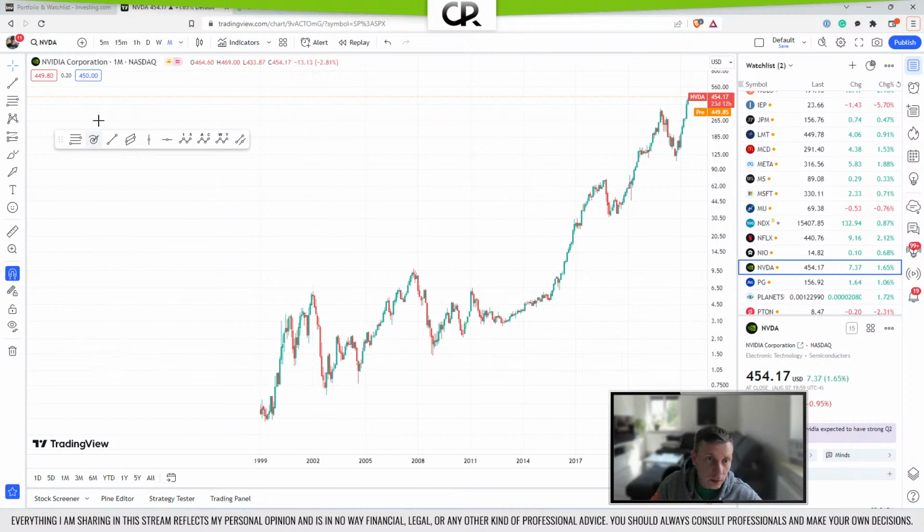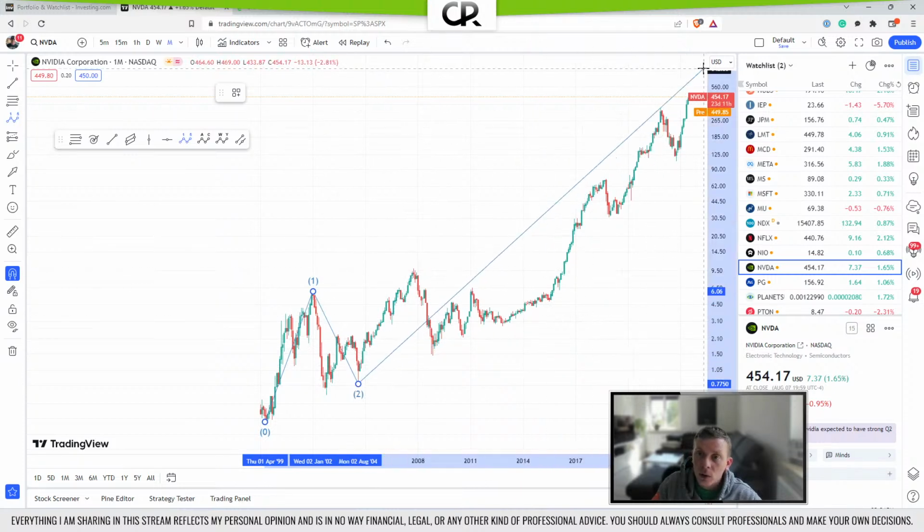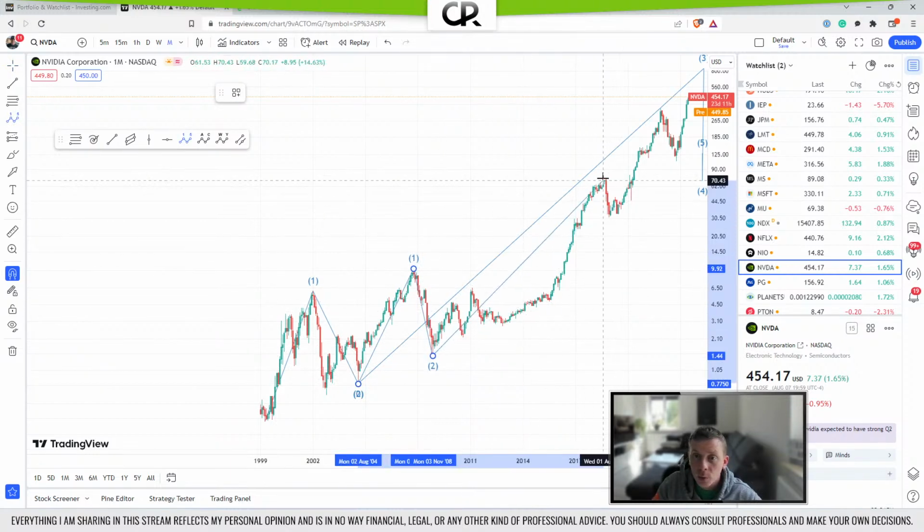Or if this is the, so let's draw it real quick. If this here is 1, 2 till here, then that would be 1, 2, 3, 4, but that's not possible because we entered the price territory of wave 1. So this would have to be wave 1, 2, and then wave 3 would still be in progress, and 4 and 5 we don't know yet. And then in here, this would be wave 1, 2 again, on a lower degree. 1, 2, and then wave 3 could be this, but also could be this.